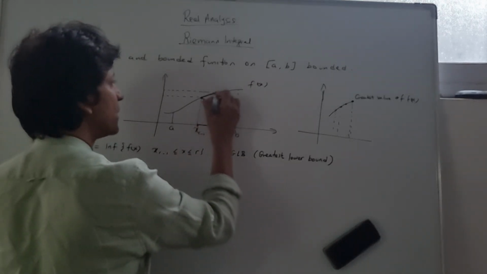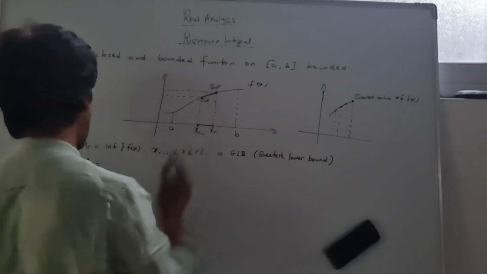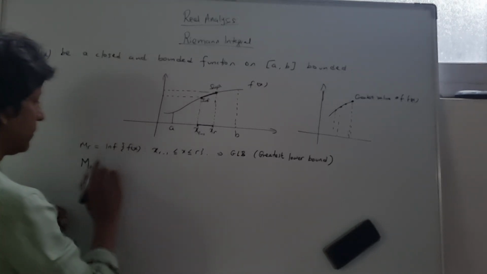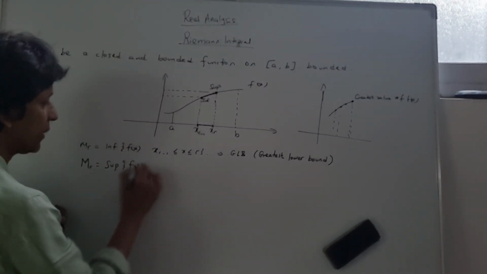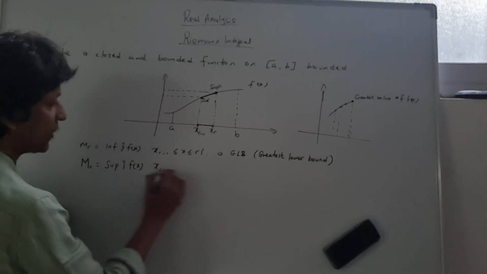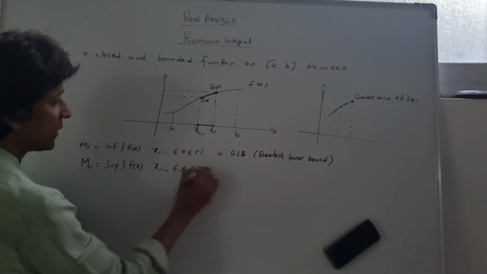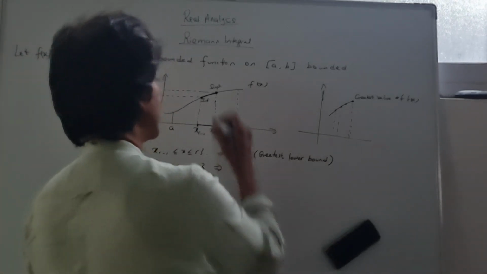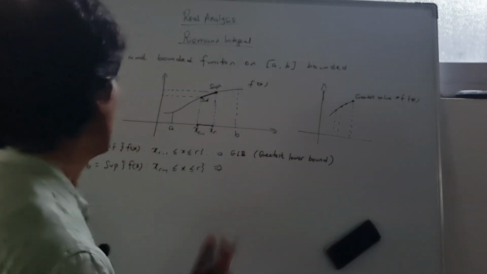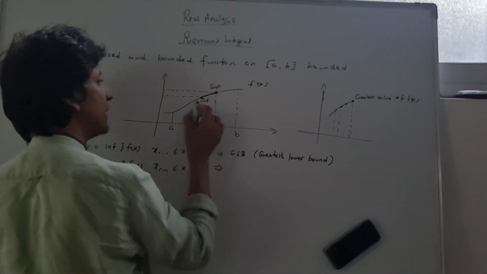Then I have the supremum. This value here is called the supremum of f(x). You can see for yourself from the board here, over this interval, when you look at this value here, it's greater than this infimum.